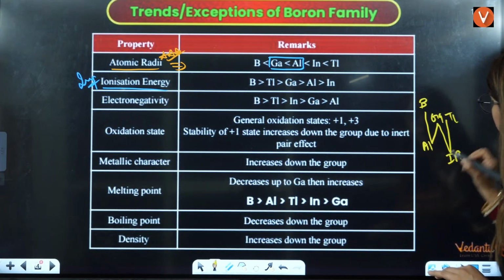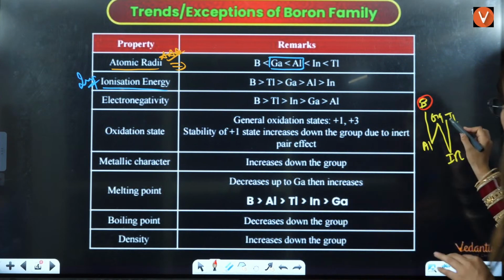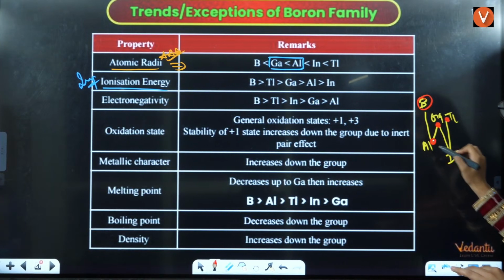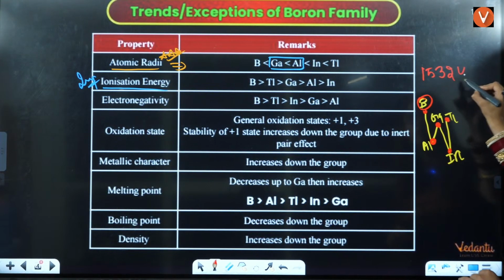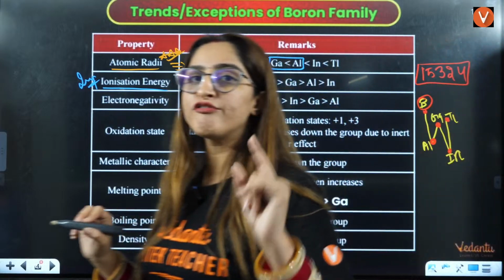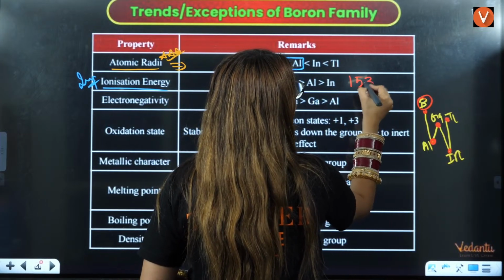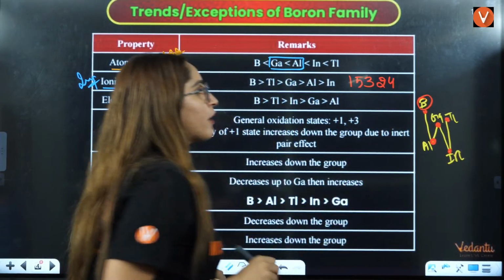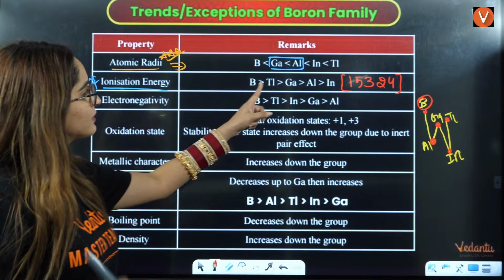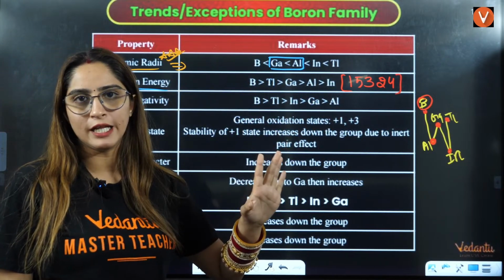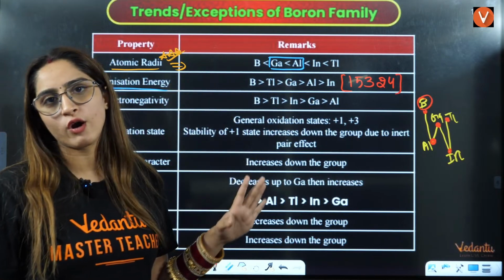For B, Al, Ga, In, Tl, it is going to be boron, then thallium, then gallium, then aluminium, then indium. That is nothing but 1, 5, 3, 2, 4. You can also remember this as 1, 5, 3, 2, 4: firstly all the odd numbers 1, 5, 3, then all the even numbers 2, 4. So firstly boron, then thallium, then gallium, then aluminium, then indium. Down the group ionization enthalpy decreases, but this will be the correct order here, right?